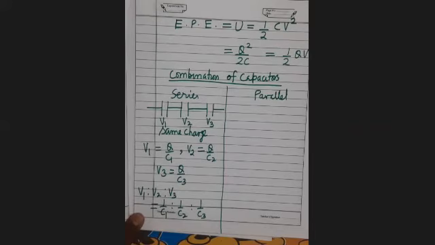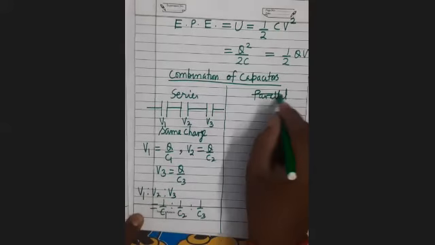What does inverse ratio of their capacitance mean? मतलब capacitance more, potential difference less. Lesser the capacitance, more will be the potential difference. Series में, what will be the equivalent capacitance?